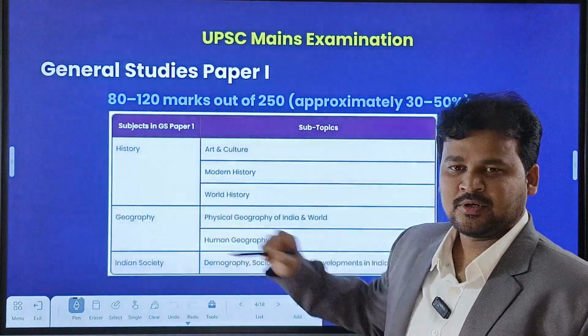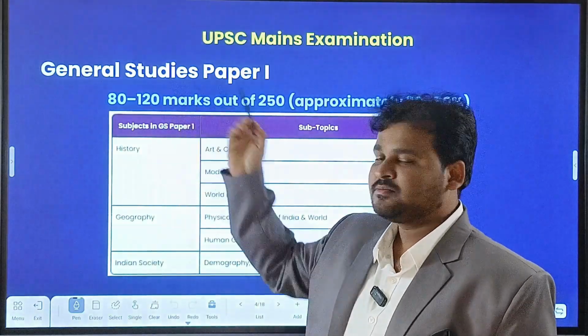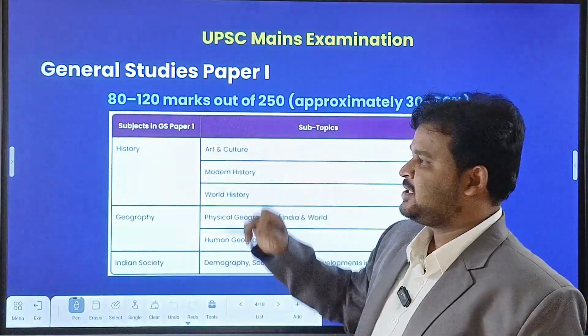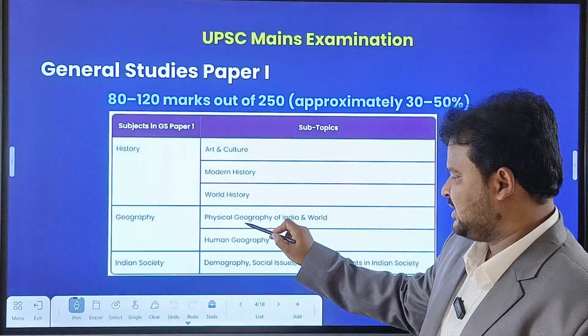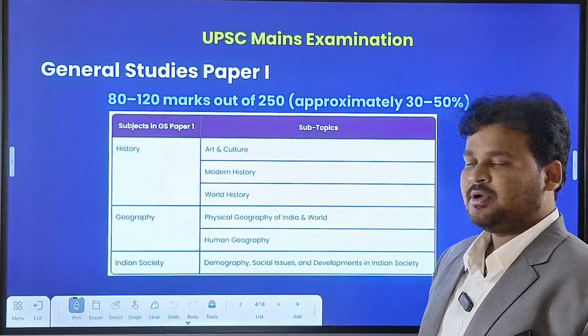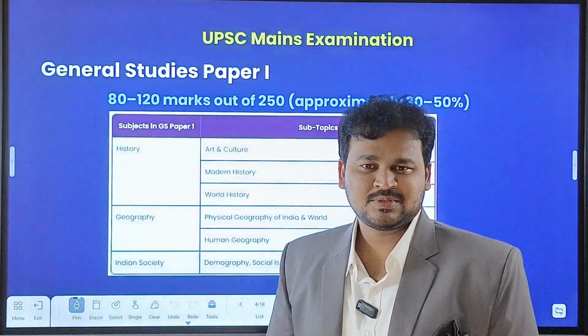History, geography, and Indian society. If you read geography, you are able to complete the syllabus related to General Studies Paper 1. Geography means physical geography of India and the world, as well as human geography. So in GS Paper 1, the geography syllabus is present.